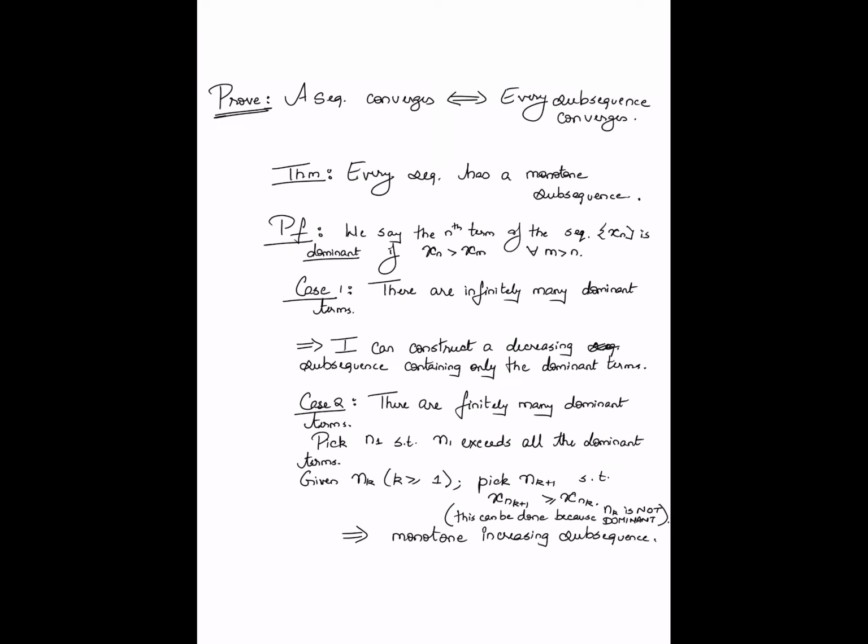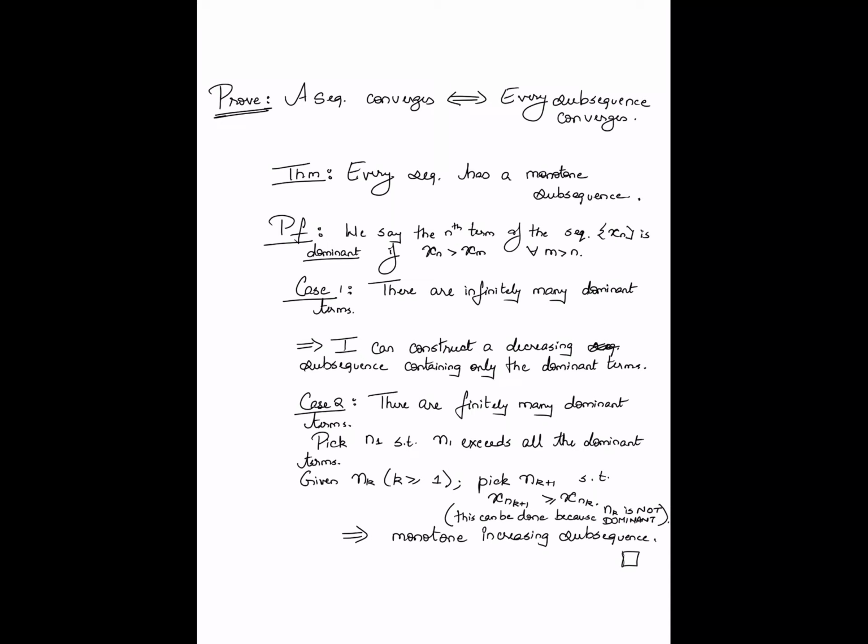So the moral of the story is, if there are infinitely many dominant terms, I can construct a decreasing subsequence. If there are finitely many dominant terms, I can construct an increasing subsequence. In either case, every sequence has a monotone subsequence.